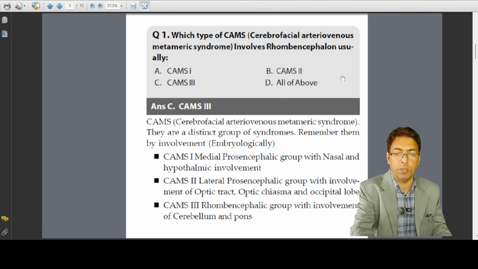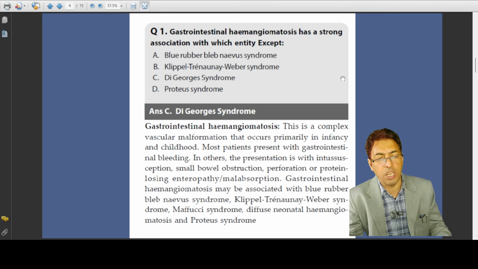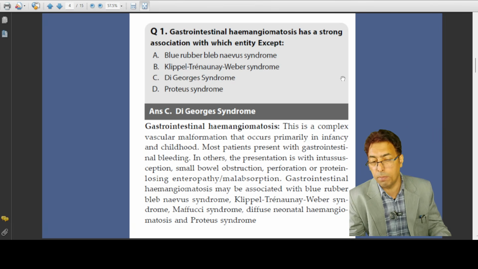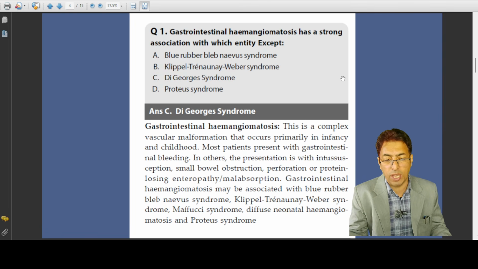So CAMS3 would be the answer, which involves the Roman Kaplan, and it has involvement of the pons and cerebellum as far as this metameric syndrome is concerned. Now, GI, gastrointestinal hemangiomatosis, has a strong association with which entity except, as far as the hemangiomas and hemangiomatous concerns regarding the GIT are concerned, which may present with profuse bleeding or maybe be silent sometimes.